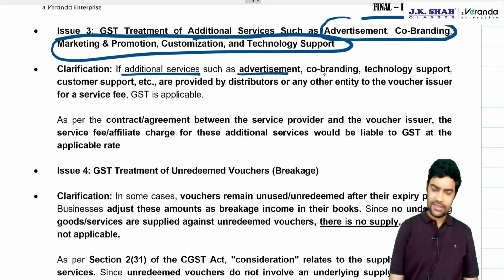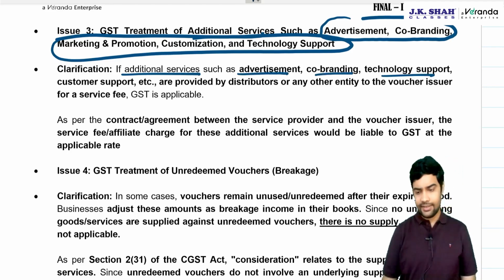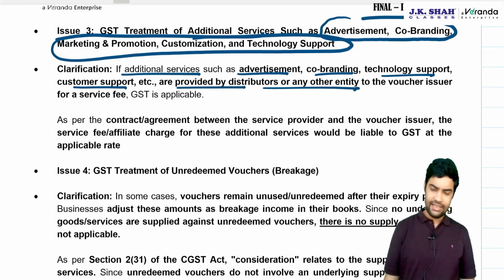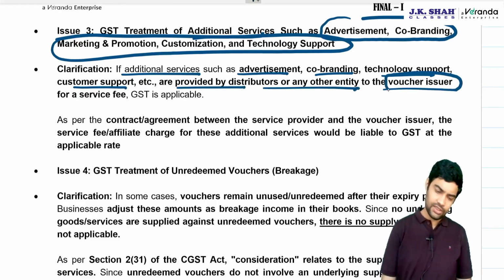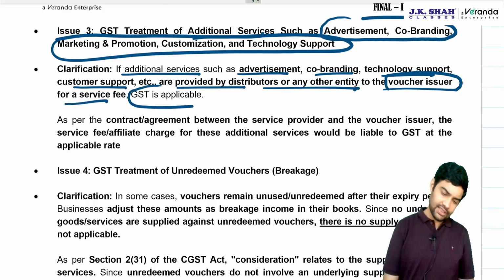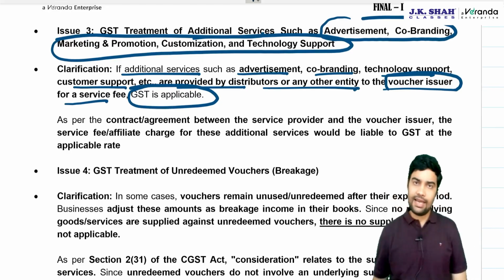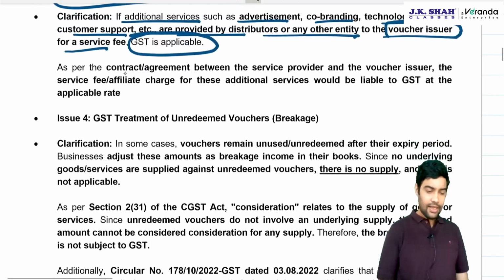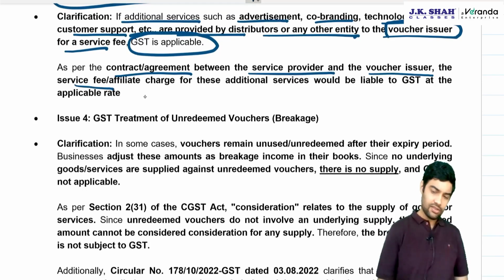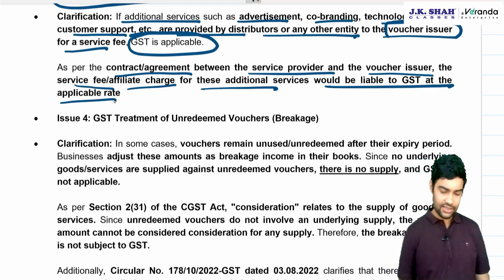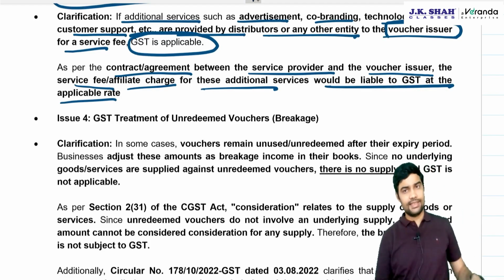If additional services such as advertisement, co-branding, technology support, customer support are provided by distributor or any other entity to voucher issuer for a service fee, GST is applicable. On all these things, obviously GST will be applicable. As per the contract or agreement between service provider and voucher issuer, the service fee or affiliate charge for these additional services would be liable to GST at the applicable rate.